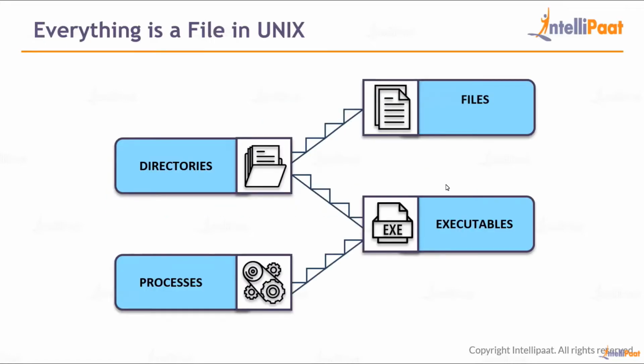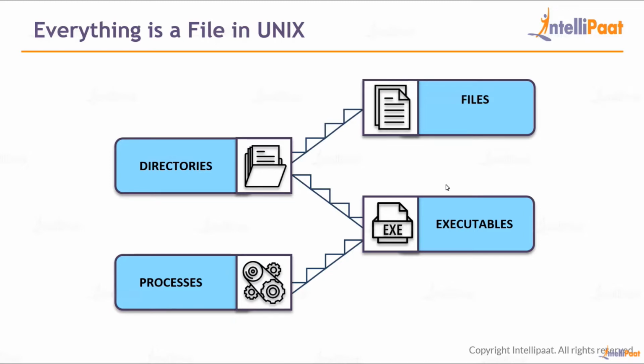So what are the available files in Linux? First, normal files. It can be txt, it can be a script, it can be any kind of file. Second is directories. Directories are basically a folder in which you can store files, and also you can keep subdirectories, and you can keep any kinds of other files. And the third type of file is an executable.